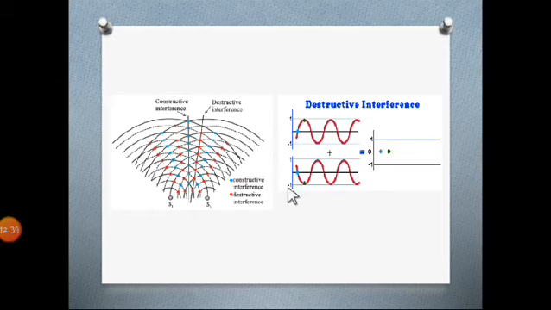See, blue, blue, blue. This is +1 and this will be -1, so it will be again 0. Another one is -1 and this will be +1. So the displacement will become 0 itself. So in the destructive pattern, all the construction will be destructed. That is known as destructive interference.